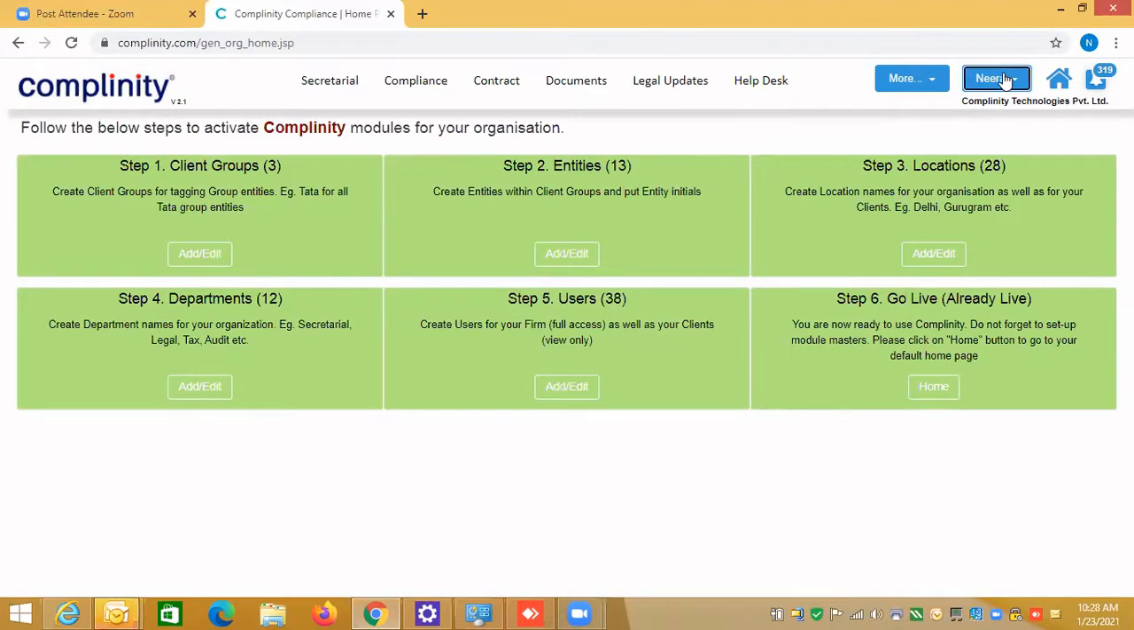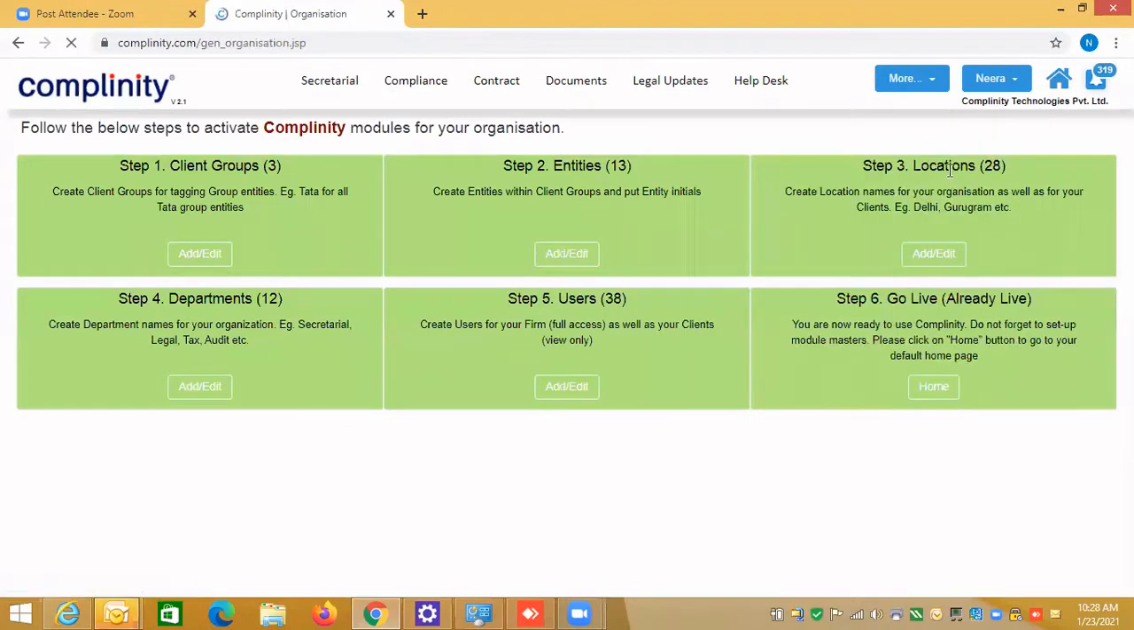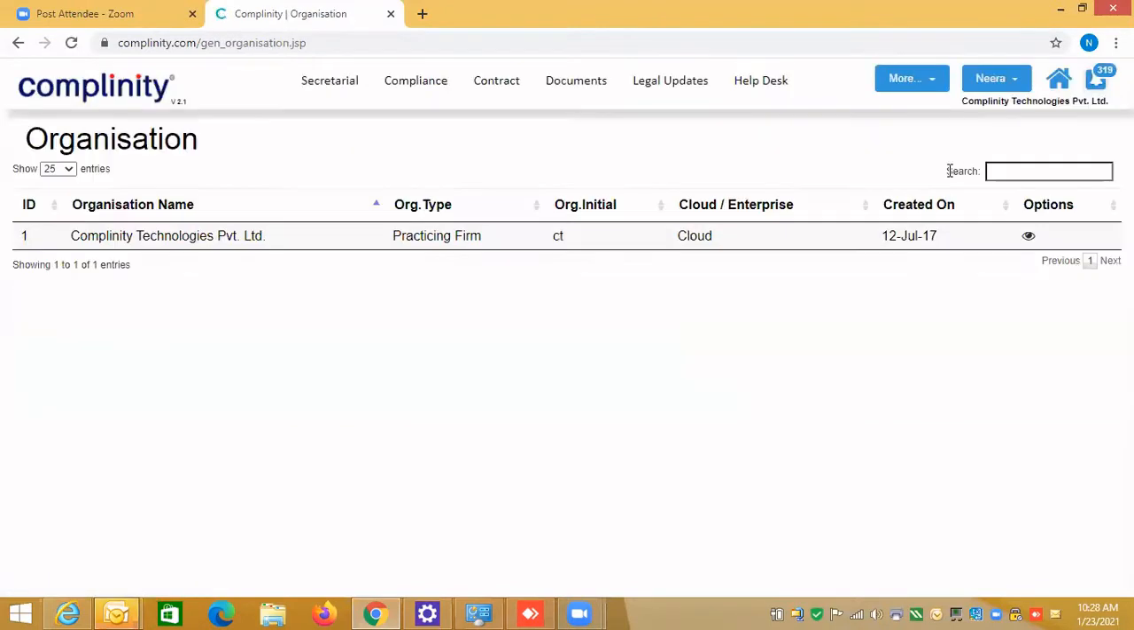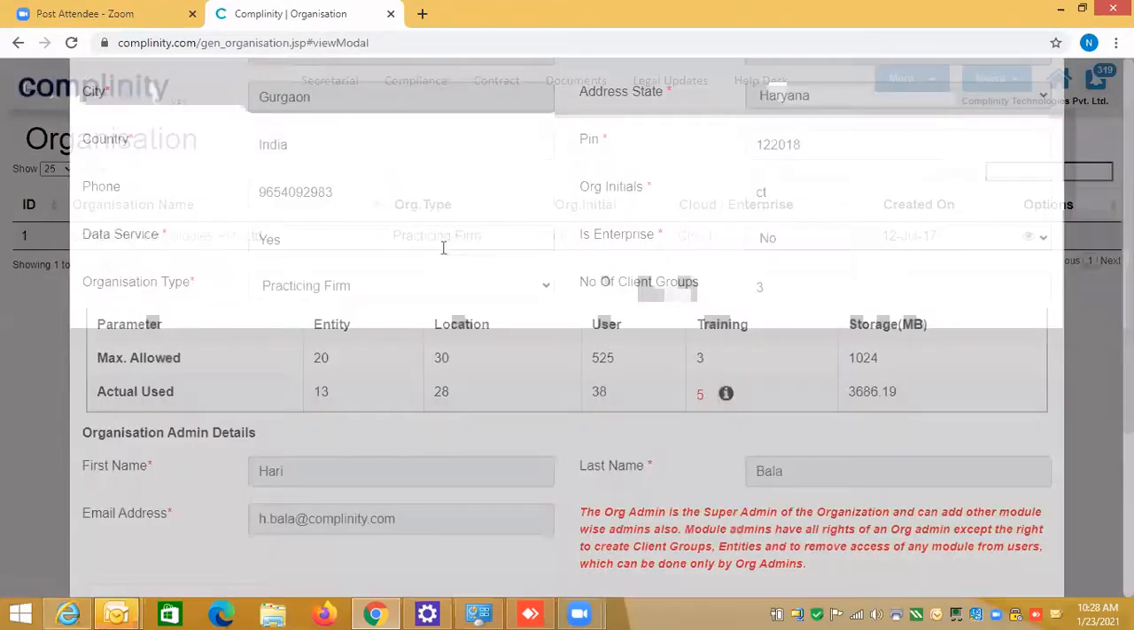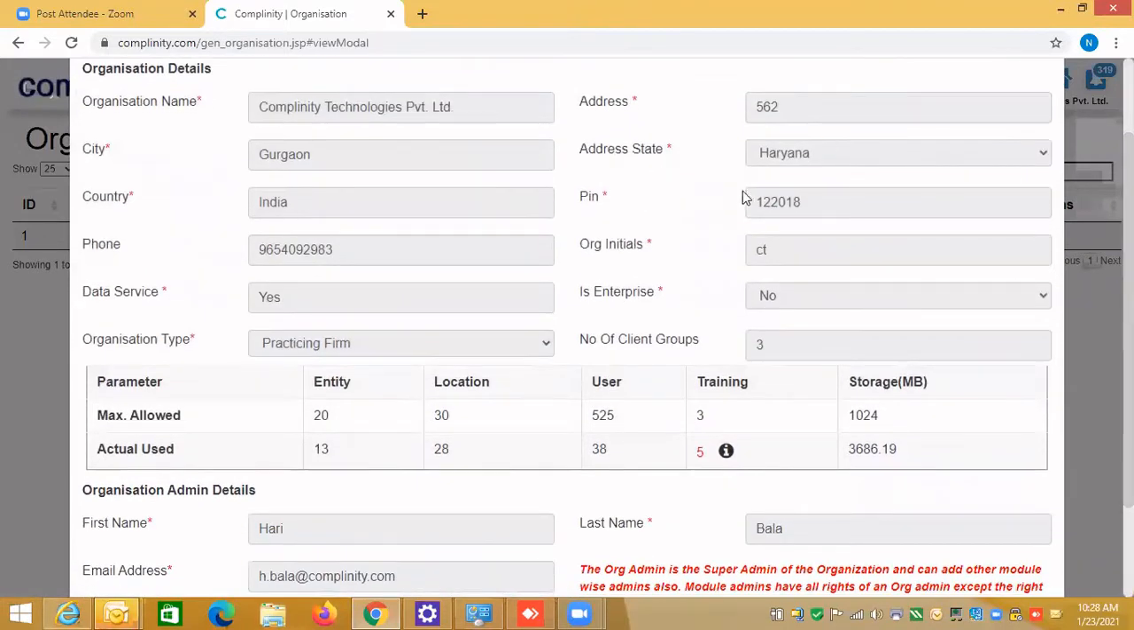Now let me go to the organization. These are the common masters. Again, I'm repeating, these will be used across the product. When you want to know about your organization details, you see here, in all products, the I button. I button means view. So you can see the details about your organization, whatever details you provided during the registration.